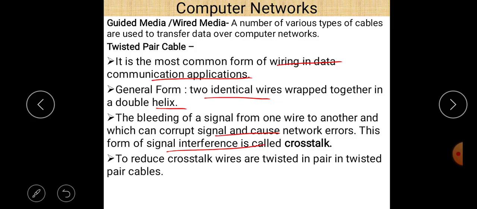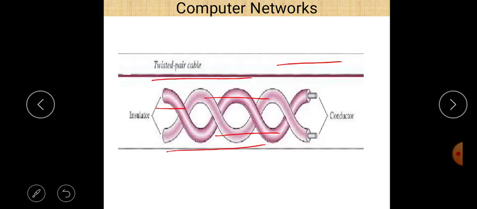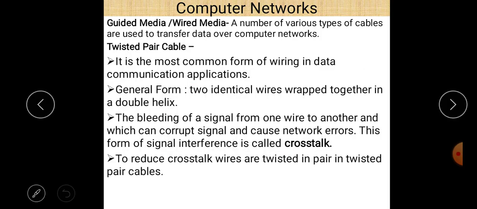To reduce crosstalk, wires are twisted in pairs in twisted pair cables. So the pairs are twisted to each other to reduce crosstalk. And what is crosstalk? Crosstalk means bleeding of a signal from one wire to another. And what is the effect of crosstalk? Basically it corrupts the signal and causes network errors. So to reduce this error, two wires are twisted to each other. That's why it is called the twisted pair cable.